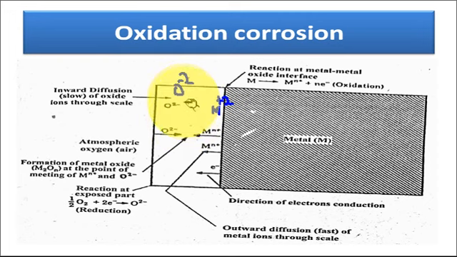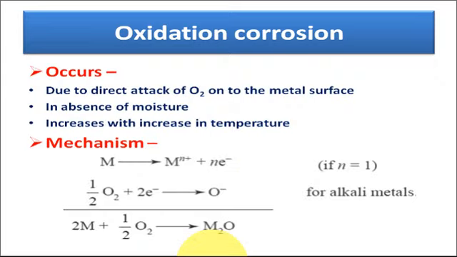These anions and cations have opposite charges, so they attract each other and move towards each other. The oxide ion moves towards the metal surface while the metallic ion moves outwards from the metal surface, and ultimately both these ions react to form the metallic oxide.